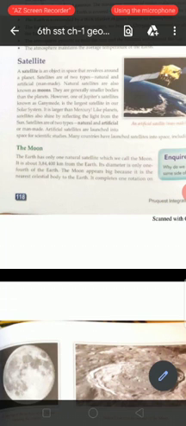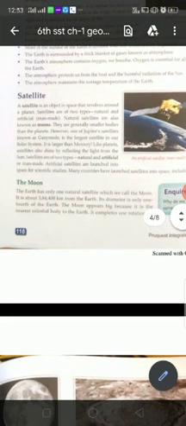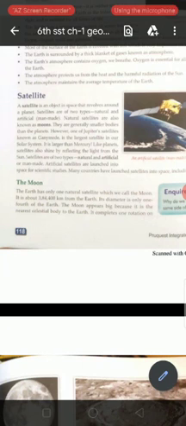They are generally smaller bodies than the planets, because a bigger body has gravitational force, which is why it is able to pull these smaller objects. That is the reason why satellites revolve around the planets. However, one of Jupiter's satellites, known as Ganymede, is the largest satellite in our solar system. So Ganymede is the satellite of Jupiter and it is the largest one.